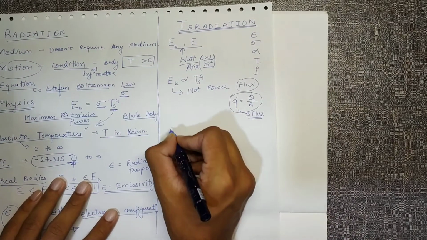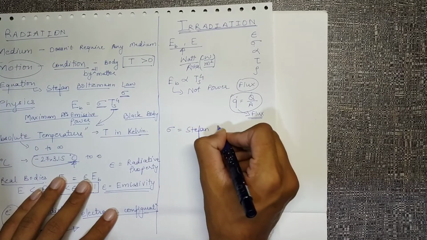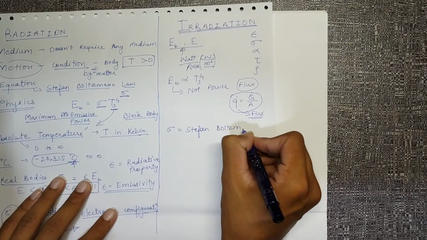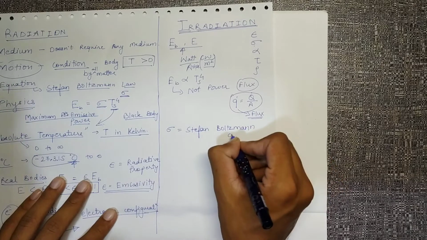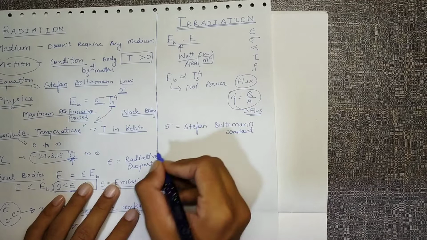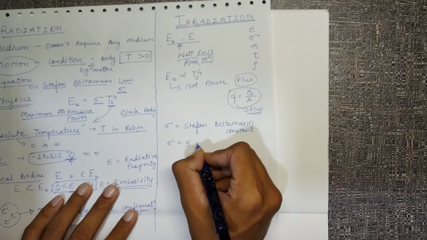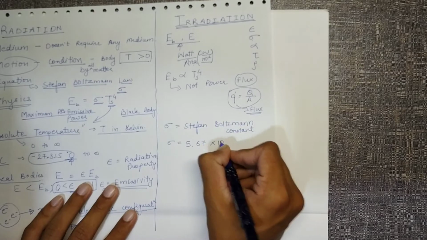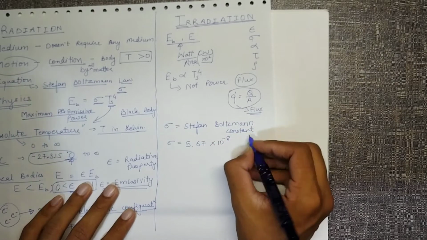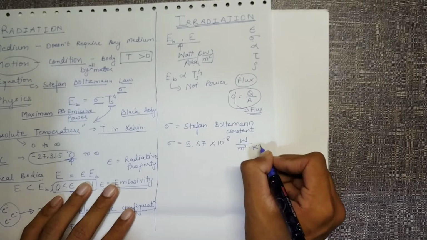Now let's come to the sigma value, that is the Stefan-Boltzmann constant, and the value of this is determined by experiments. The value is 5.67 into 10 raised to minus 8 watts per meter square Kelvin raised to 4.